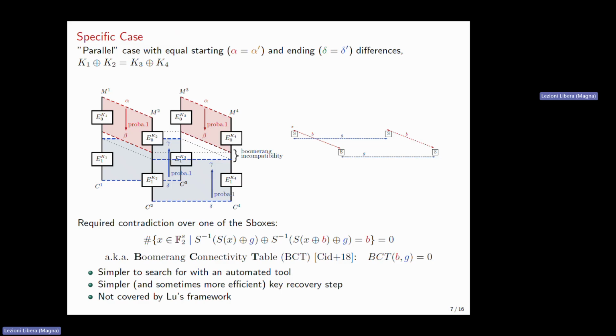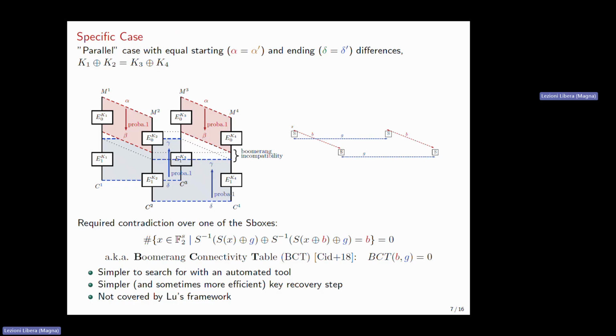What is interesting about this specific case is that it will be simpler for an automatic tool to search for such a distinguisher, because the two trails at the top are the same, and the two trails at the bottom are also the same. Also, it will be simpler to search for a key recovery for this type of distinguisher, because when we have some rounds here for the key recovery step at the top, we will have exactly the same key material on the left and on the right. And similarly, at the bottom, we will have the same key material in front and behind. So sometimes it will be simpler and even more efficient to do so.